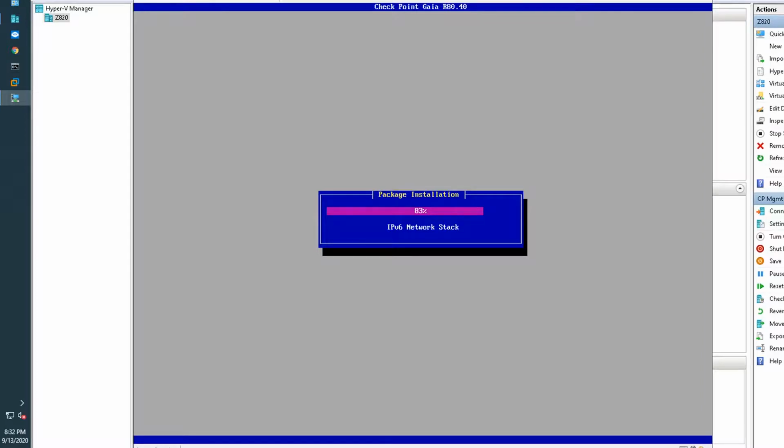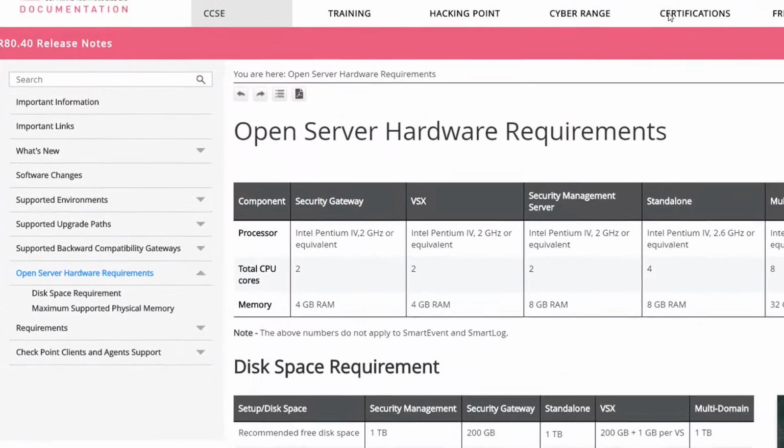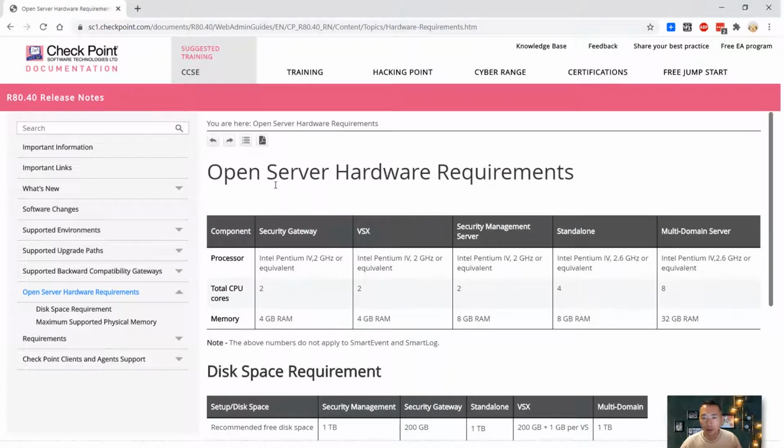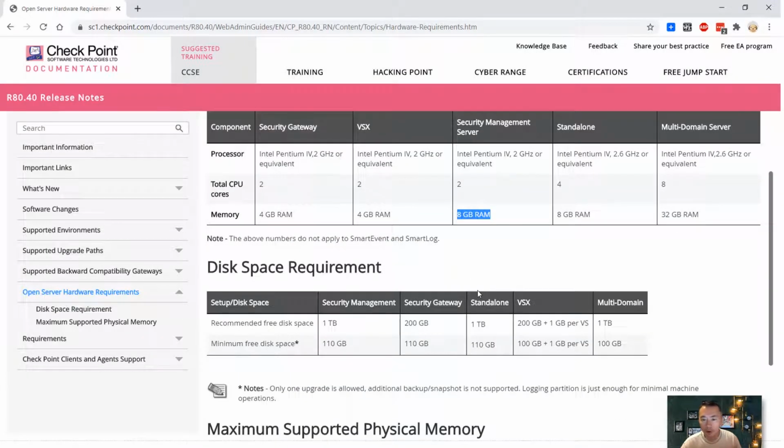While we are waiting, we can take a look at this document. It is the open server hardware requirement, which lists the minimum requirement for secure gateway, VSX, and security management server. At this moment, we are installing security management server. It requires at least 2 CPUs and 8 GB RAM. So we assigned 4 GB RAM. We could give it a try to see.